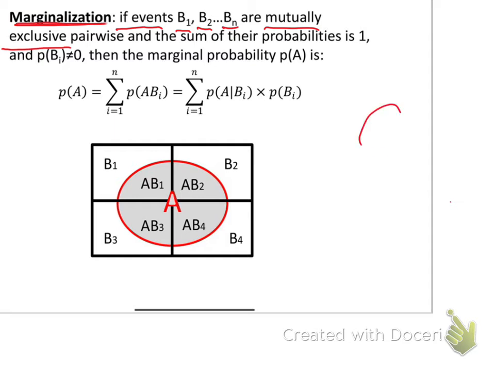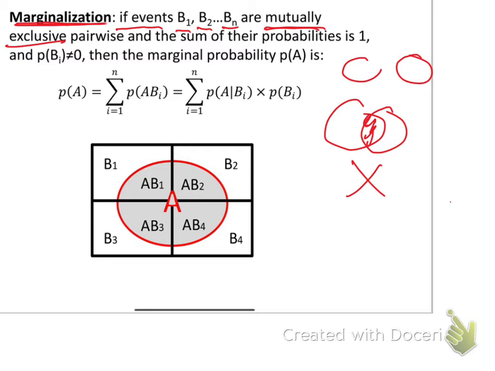There is no intersection between them. Every one of them doesn't depend on the other. There is no overlap between them. They are disjoint. This is the meaning of mutually exclusive.